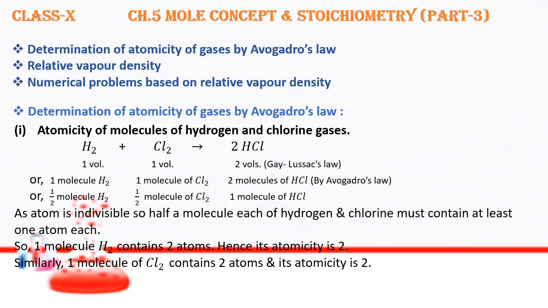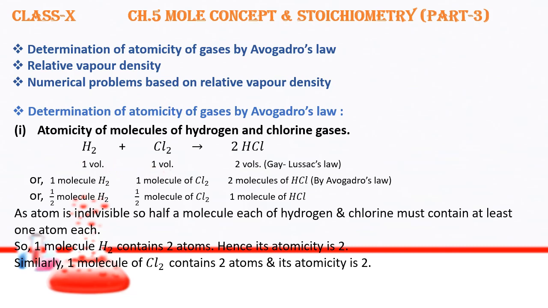That means one volume of hydrogen and one volume of chlorine react and form two volumes of hydrogen chloride, and it is by Gay-Lussac's law of combining volumes. That means when gases react, they do so in a simple ratio with the reactants and the product. But by Avogadro's law, equal volumes of gases have equal number of molecules.